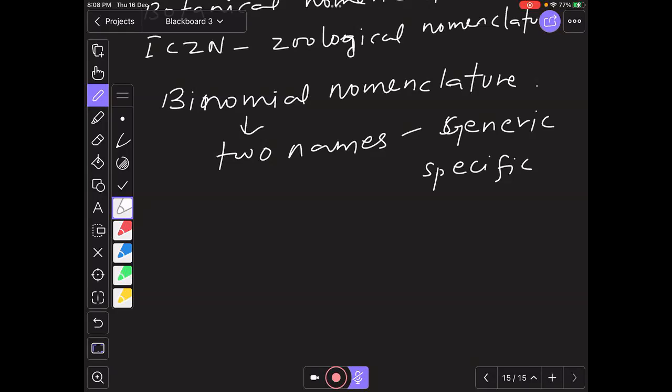For example, in plants, an easy example is Pisum sativum, which is the pea plant, or Mangifera indica. These are a genus name and a species name. If a plant were named sativum sativum, that would not be valid.